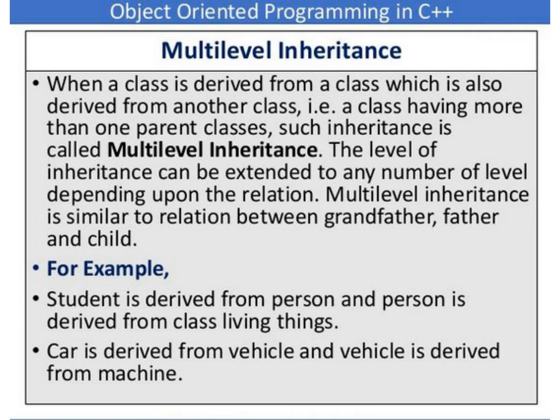Similarly, the next example is car is derived from vehicle, and vehicle is derived from machine. Here machine is the most parent class and vehicle is the child class for machine. In the next level, car is derived from vehicle. So here vehicle acts as parent class and car is the child class.